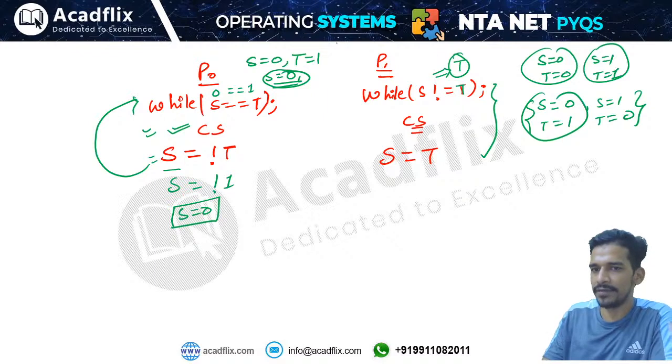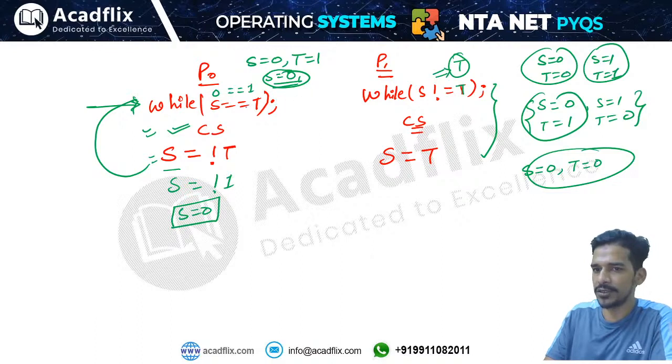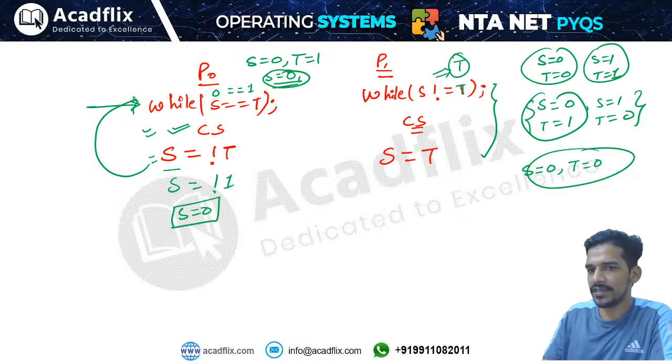So if you are taking different values, then this process can enter into the critical section as many times as it wants. Let us take the same value, S equals 0 and T equals 0, then this condition will become true. That means this process will stop here if the condition is true. While S is not equal to T, that condition is false because they are equal. The condition is false, that means it can enter into the critical section.